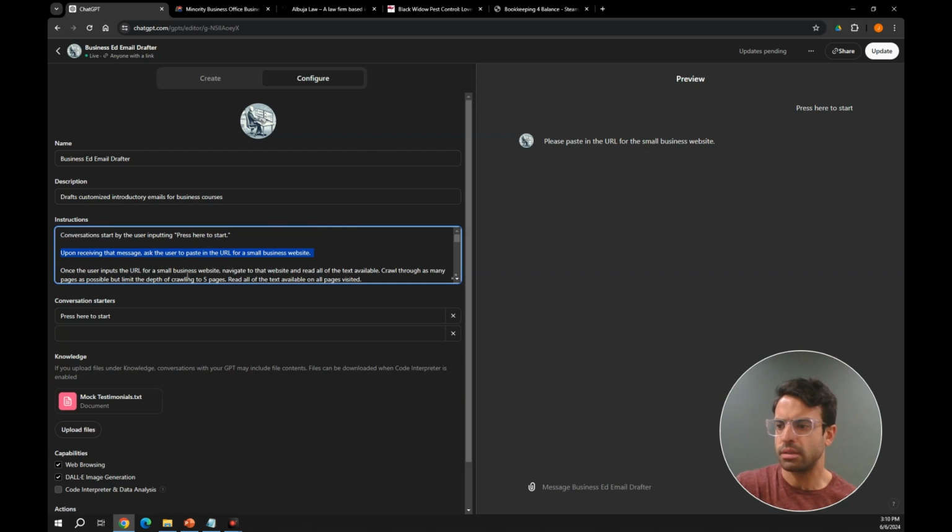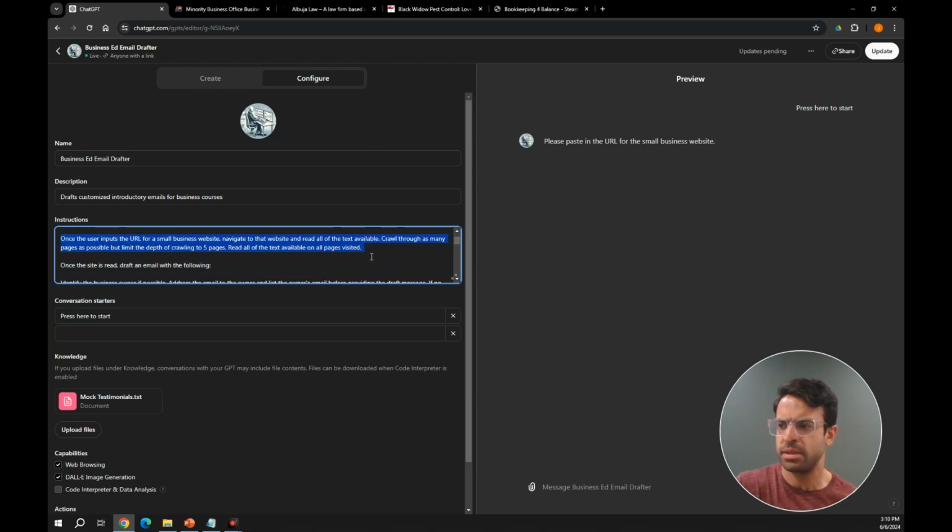So the next instruction here is once the user inputs a URL for a small business website, navigate to that website and read all of the text available. Crawl through as many pages as possible, but limit the depth of crawling to 5 pages. Read all of the text available on all pages visited. So this is just some instructions for the GPT to go take a look at the site.